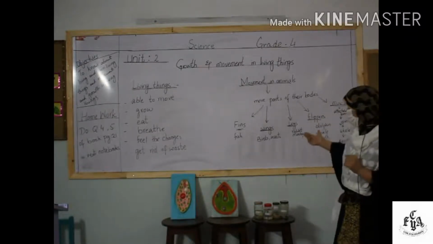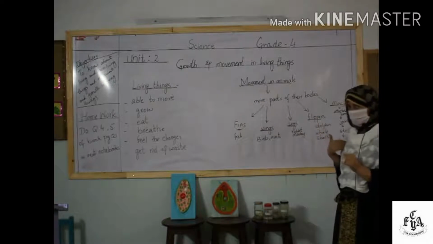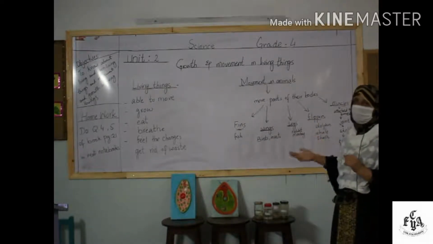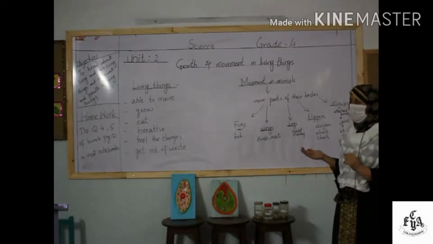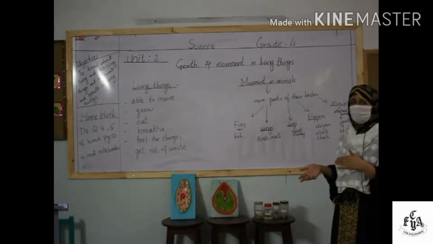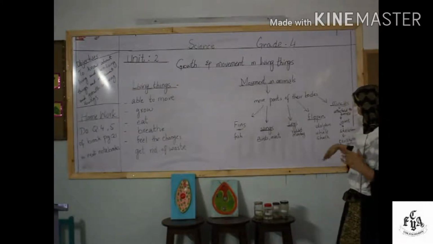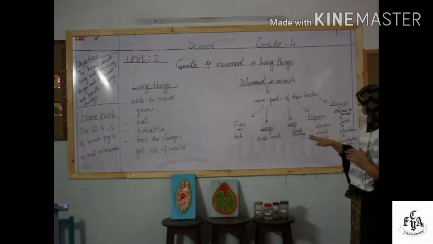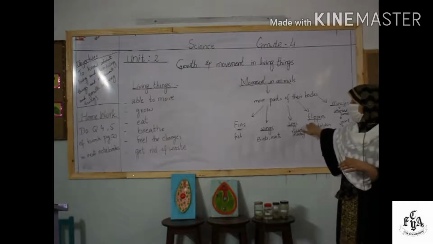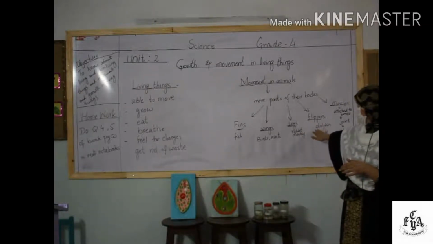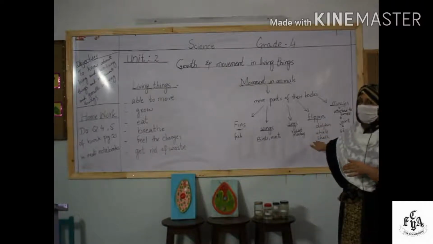You're familiar with it. Legs are found in us human beings as well, and in a lot of animals like the rabbit, the monkey, the kangaroo. So living things can move with their body part which we call legs by walking, by jumping, by hopping, etc. Okay, there are some other animals which have a special body part which we name flippers. We call it flippers, and it is found especially in the dolphin, whale and shark.